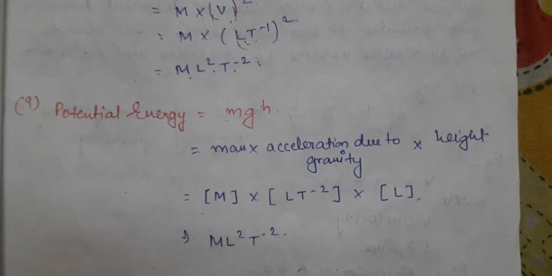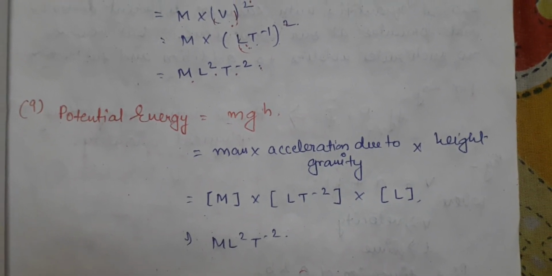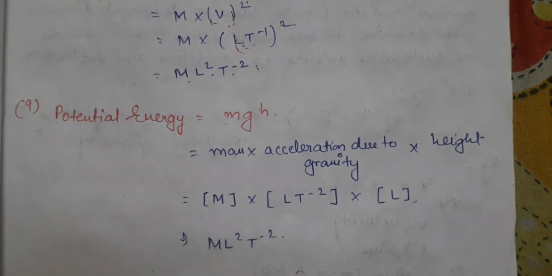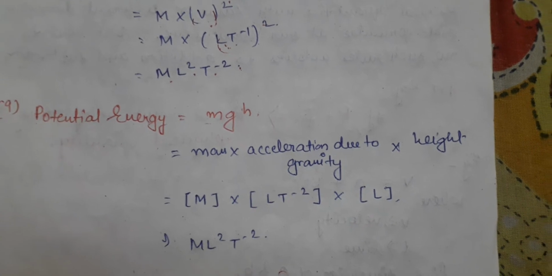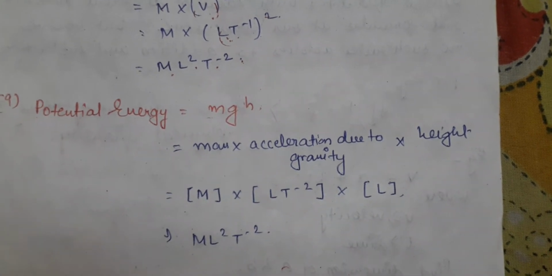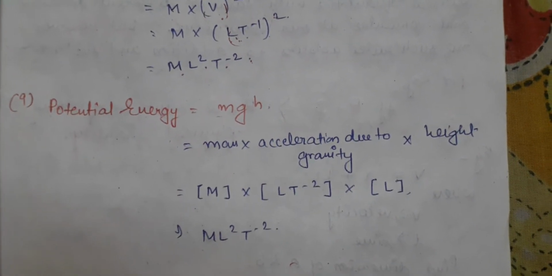Potential energy is equal to mgh. In place of m we write mass. In place of g, we all know that g is the acceleration due to gravity, and h is the height. So in place of these physical quantities we have to write the dimensional